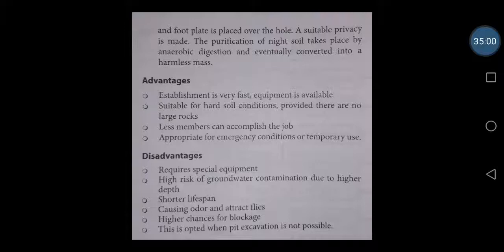But some of the disadvantages are that it requires special equipment, and there is high risk, because in order to dig vertically in a circular manner, as we have seen, equipment like an auger is used. For example, nowadays we use a machine in order to dig in the rubber plantation.